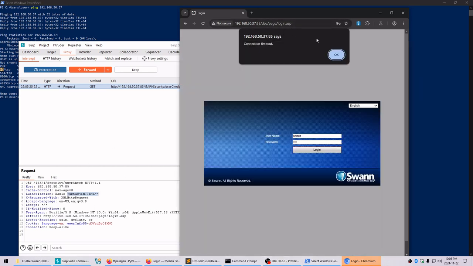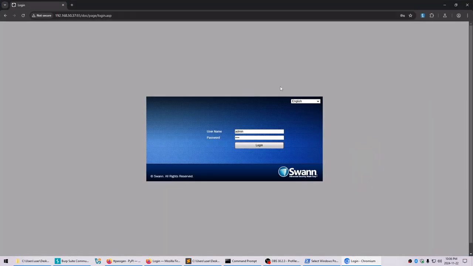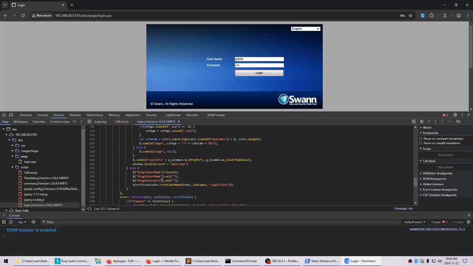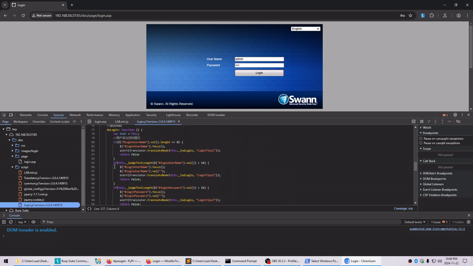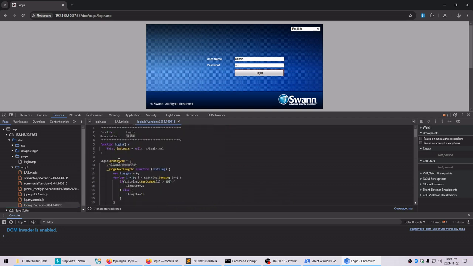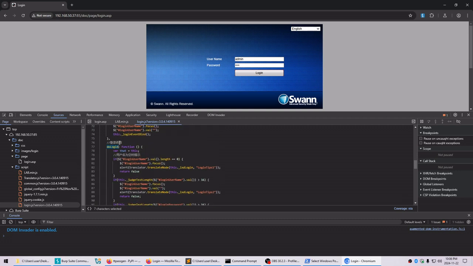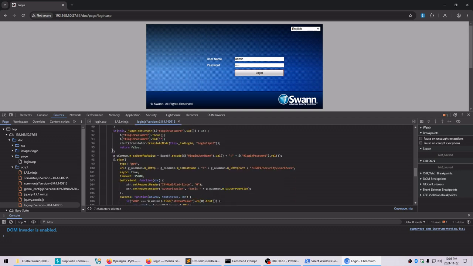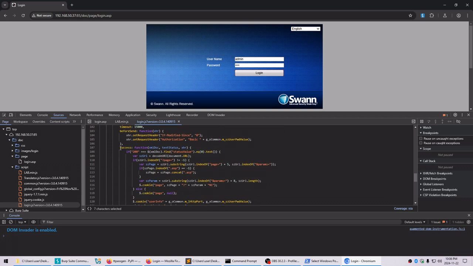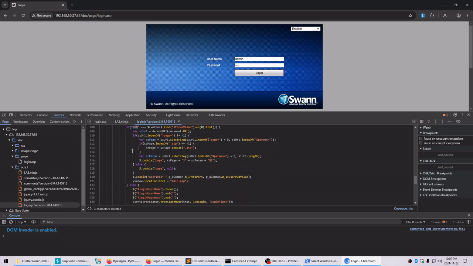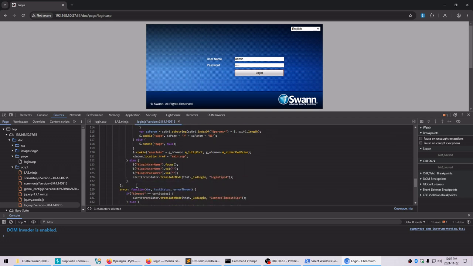But what I actually started looking at was how this all is working. And when you go through the source code, there's a login.js. Now I was like, what? There is no way that this is that easy. And when you look through login.js, it's as you expect. These are all the functions. So here's our doLogin function. I'm going to skip over all this stuff because it doesn't matter to me. It all boils down to this right here. So success: if we get back a response 200, do all the cool stuff. Otherwise, return back to this page.